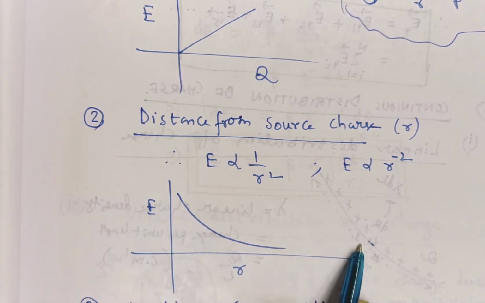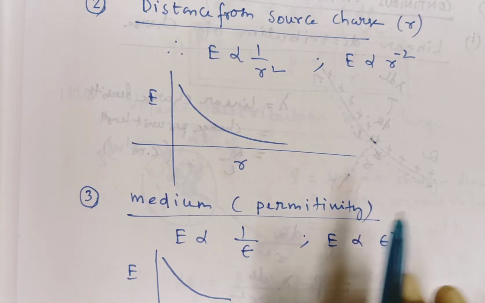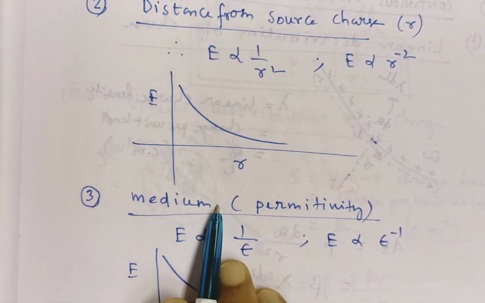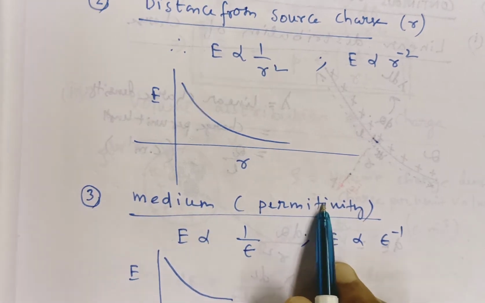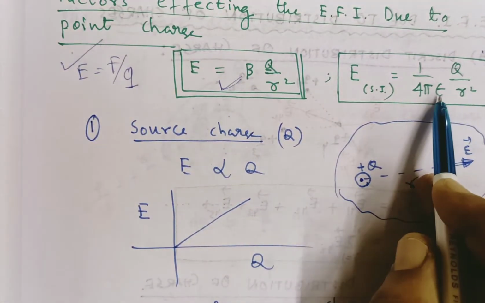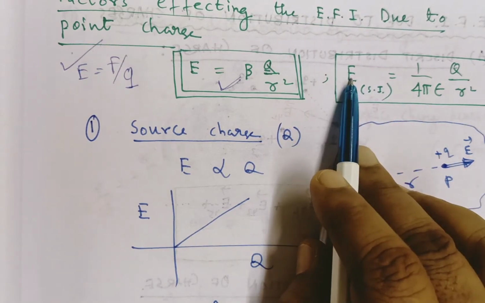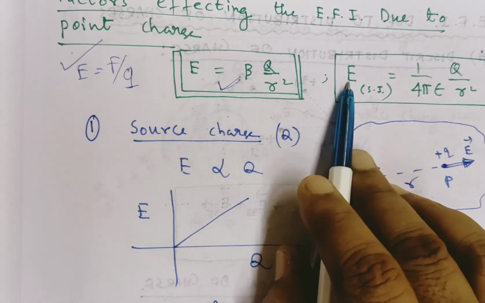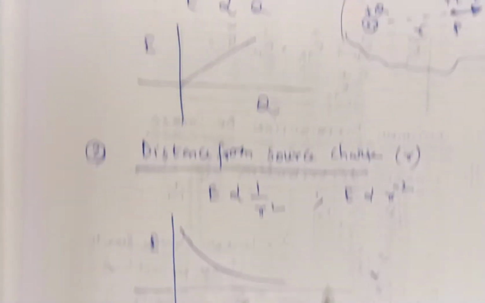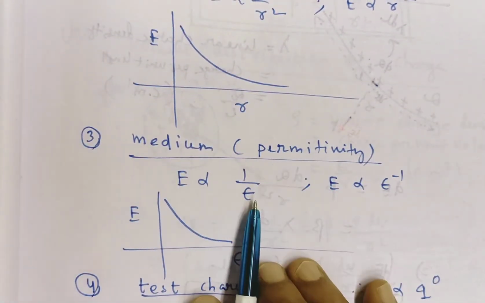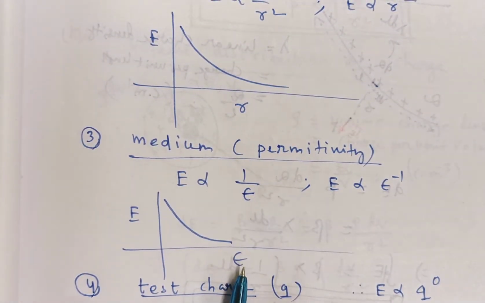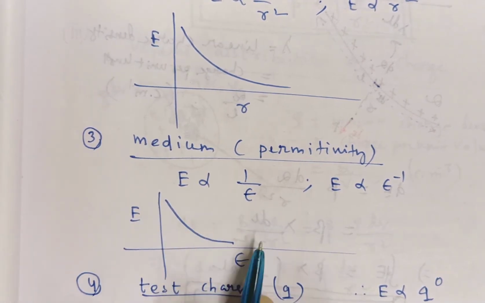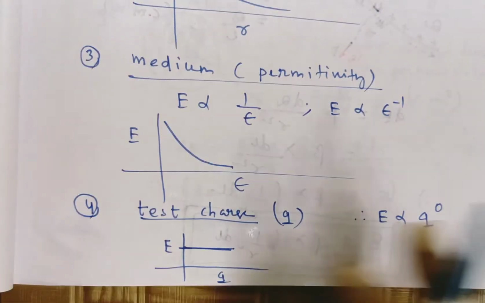Then another factor is the medium or permittivity. Medium means the electrical property, that is permittivity, epsilon. You see the formula here: with increasing permittivity, the electric field intensity decreases. Just like the electrostatic force decreases, here also the electric field intensity decreases. So the mathematical formula is E proportional to 1 by epsilon. If you increase the epsilon, then the electric field intensity decreases. The graph is like this.